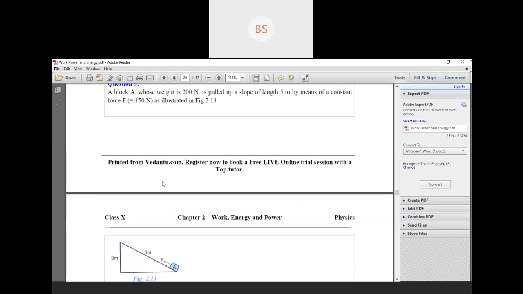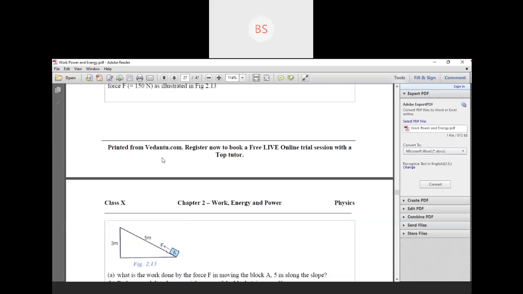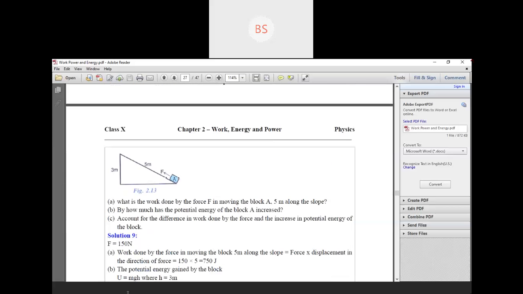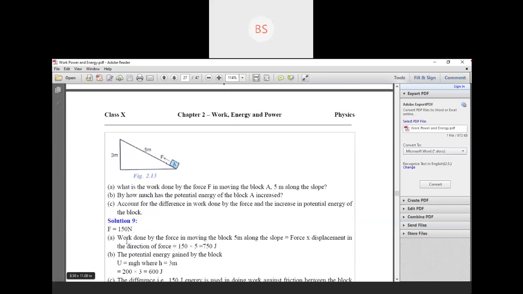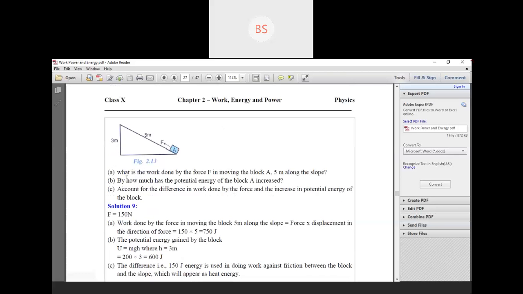So first of all, children, the force they have already mentioned. Sorry, the force is 150 N; here it is mentioned 150. So the first question, the work done by the force in moving the block 5 meter along the slope, is force into displacement in the direction of force. The force is 150 and the displacement is 5 meter. Multiplying 150 into 5, it is 750 joule. So the first answer is 750 joule.